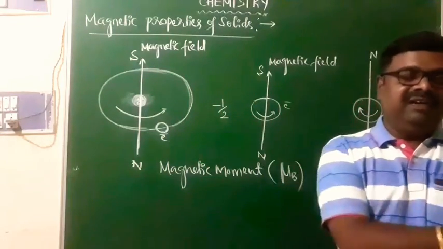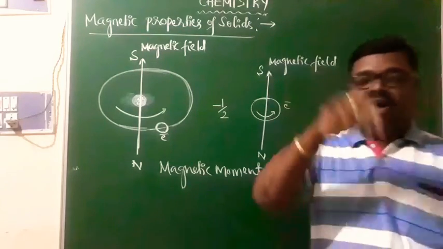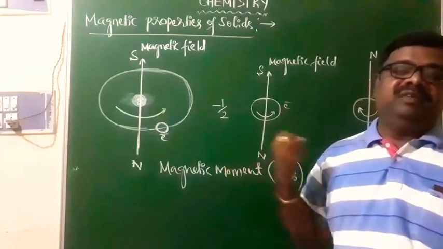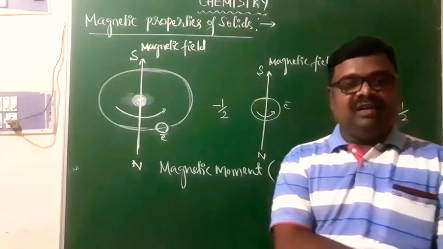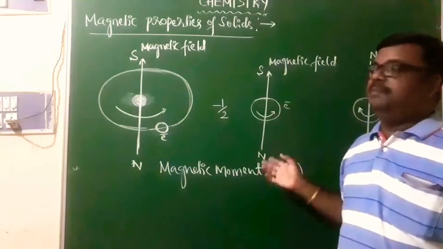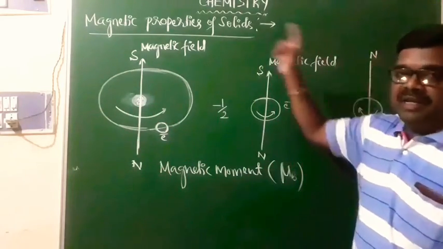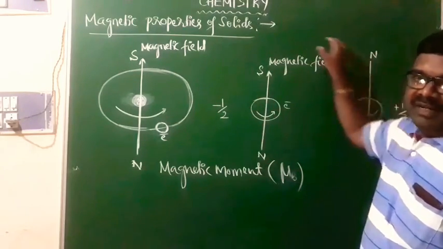So the moving electron is characterized by a magnetic moment, and it generates a magnetic field because of its movement, due to the spin motion as well as the orbital motion. Both are responsible for the magnetic moment of the electron. But out of these two, the contribution of spin motion is more compared to that of the orbital motion. That's why this is very important for us.